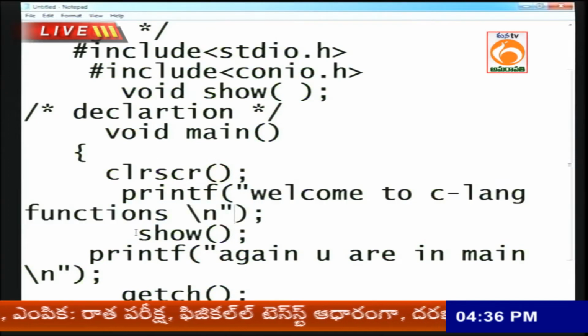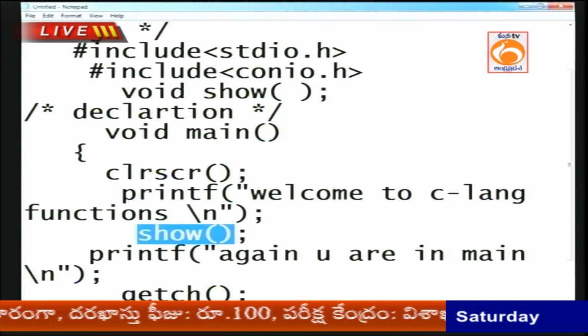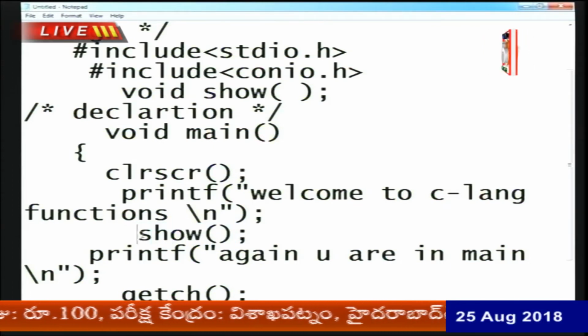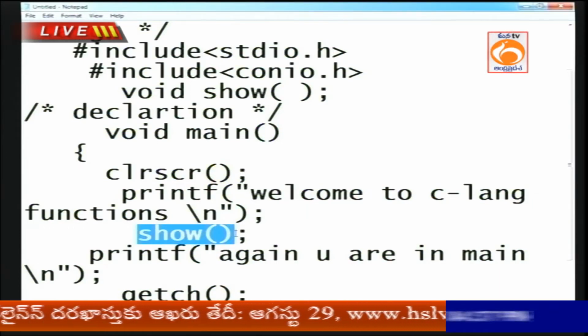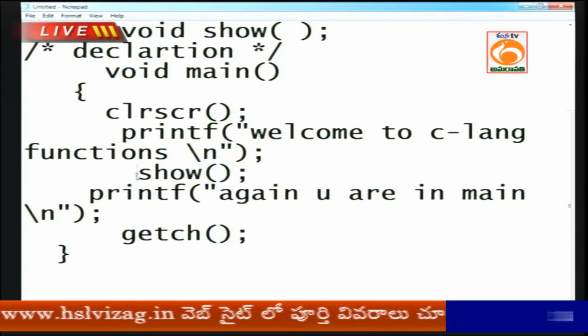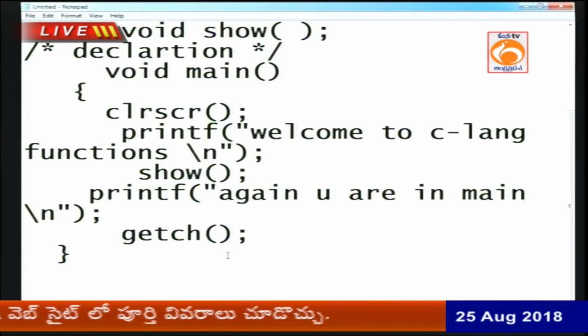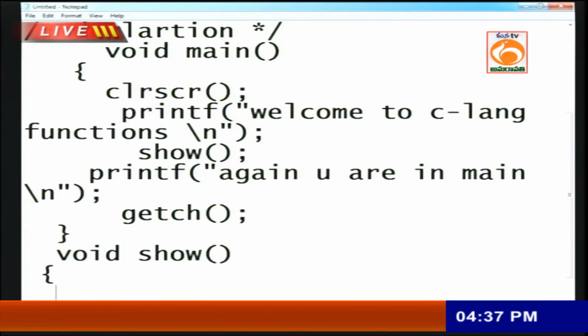After that the show function will be called. Now you see here, the show function is not predefined, it is our defined function. Now this function will be jumping to that calling area. Here I am not explaining the show body, that I want to explain. How to explain that? void show, the body should be explained. This is our function body, void show body, printf.